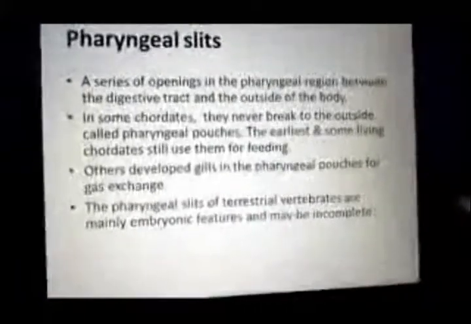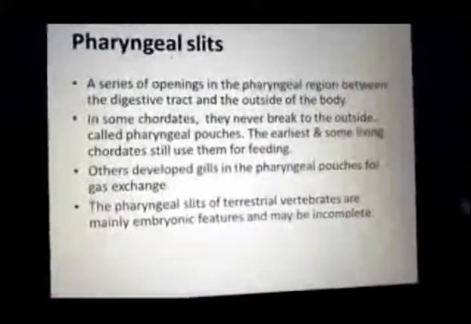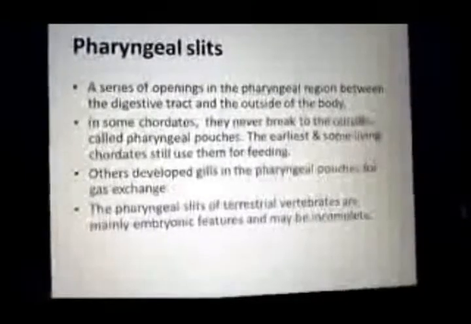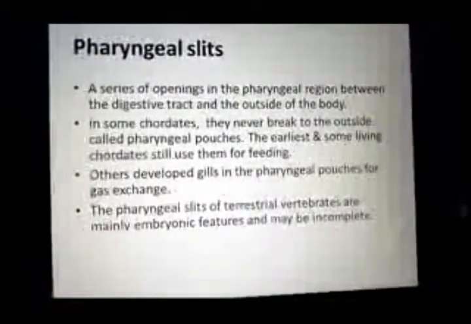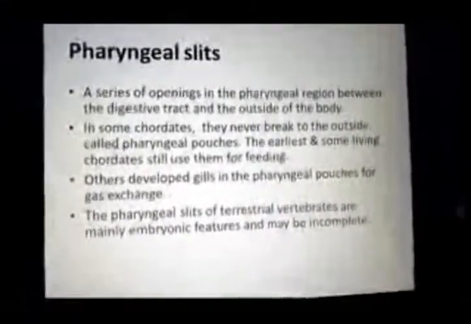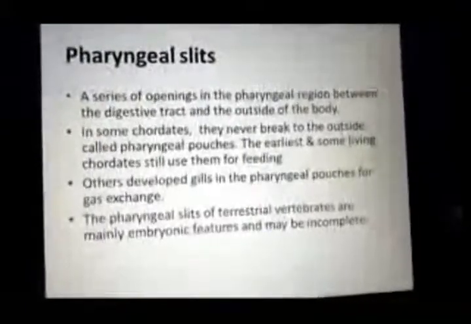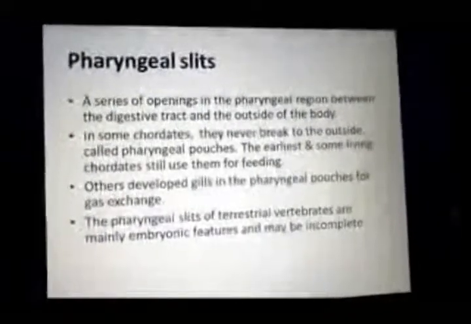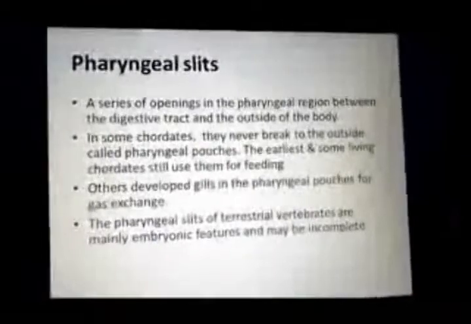As in the case of human beings, these gill slits develop into the tonsils and the thymus gland. So these gill slits or gill pouches change into different structures in adult vertebrates.